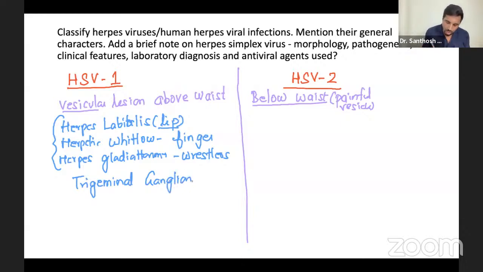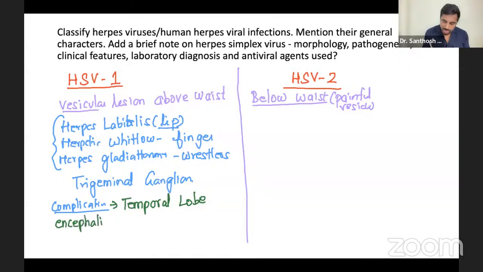And complication. It causes a very important complication, especially in children. It can cause problems anywhere, but usually it causes temporal lobe encephalitis. It is frequently asked in questions. Temporal lobe encephalitis is very characteristic, commonly caused by the herpes simplex virus only.